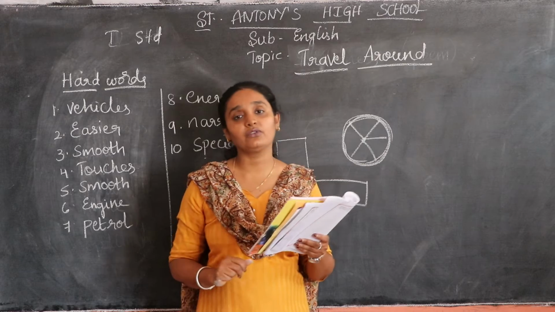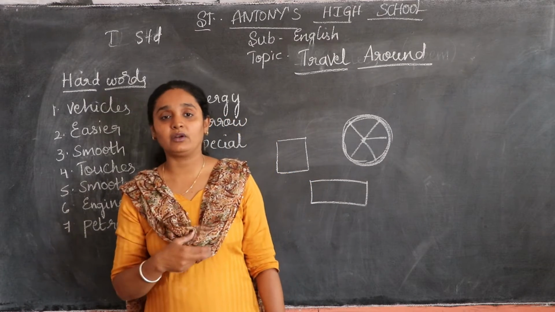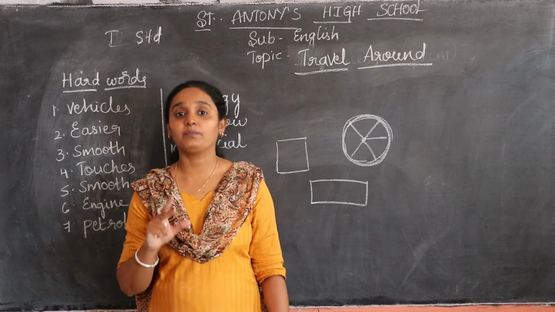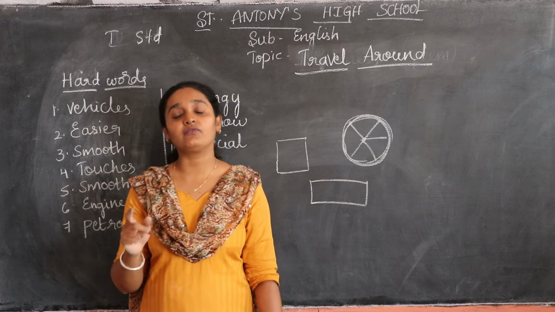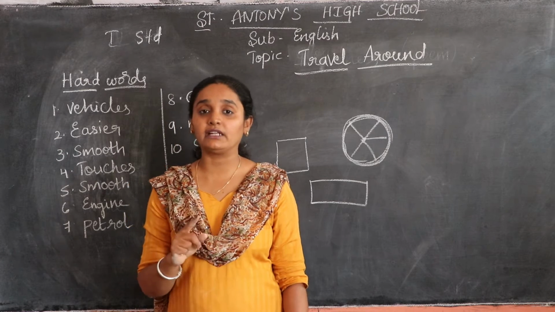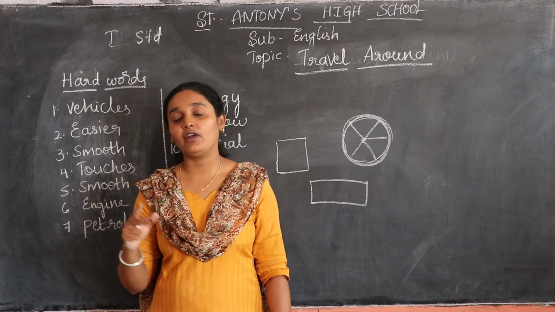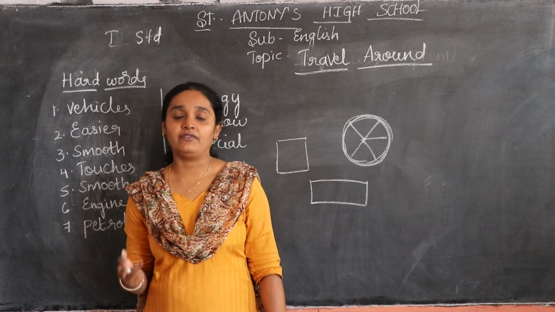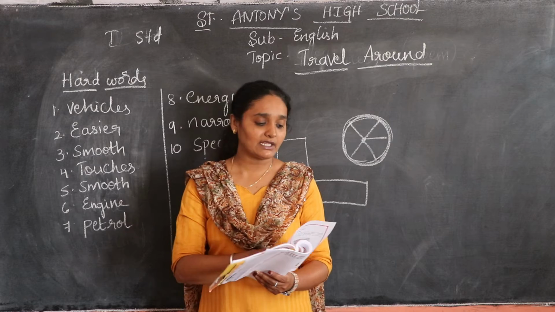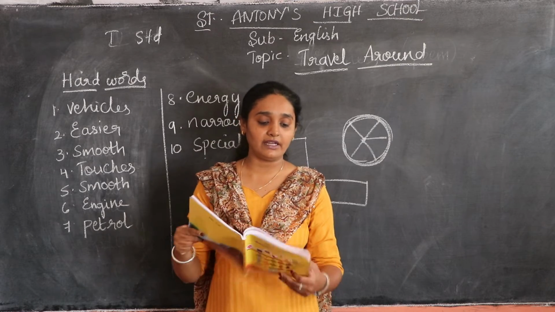Good roads help us to travel fast. If you have pakka roads, you can easily move from one place to another very fast. If you have a kacha road, that is mud, or sand, you cannot move very fast. Understood, children?